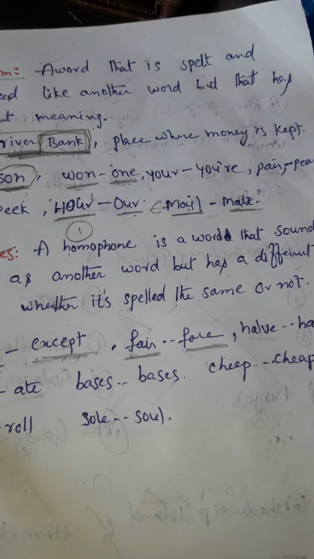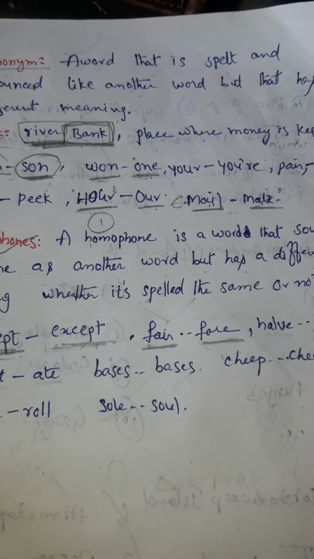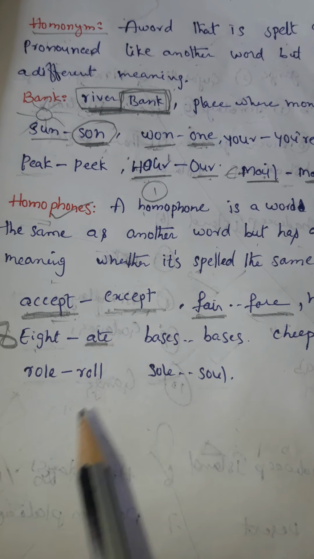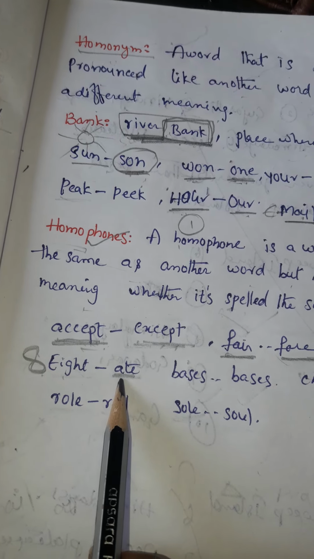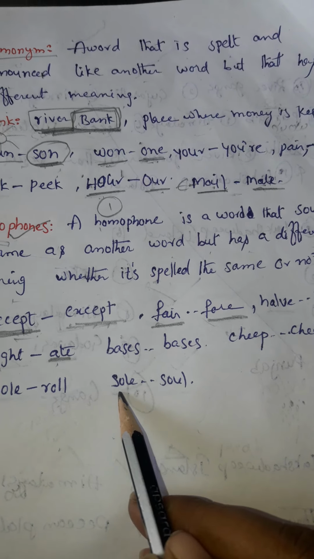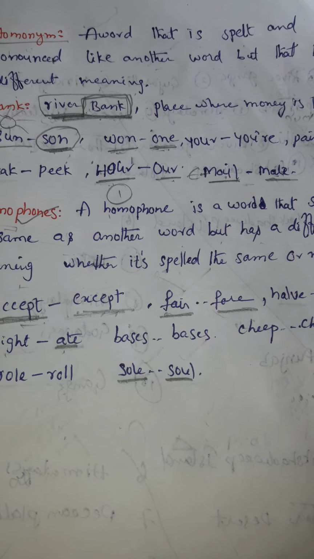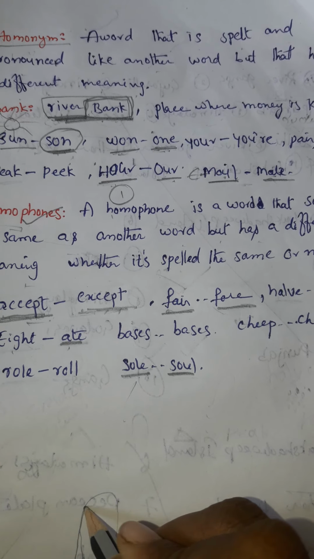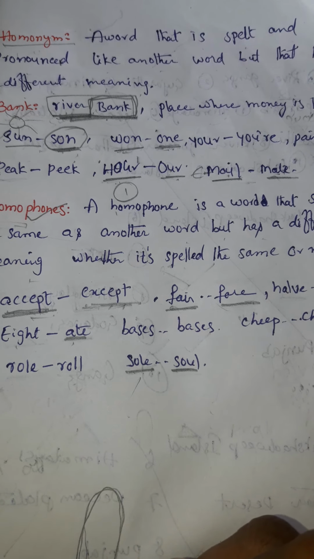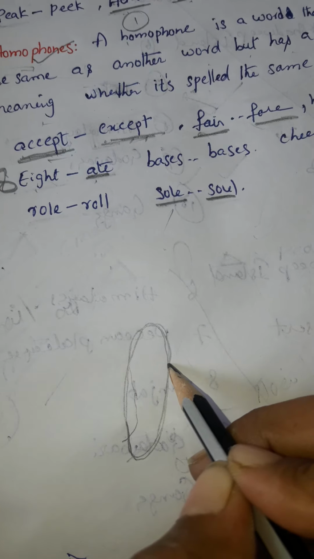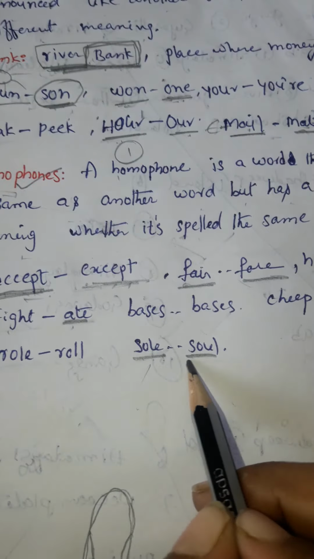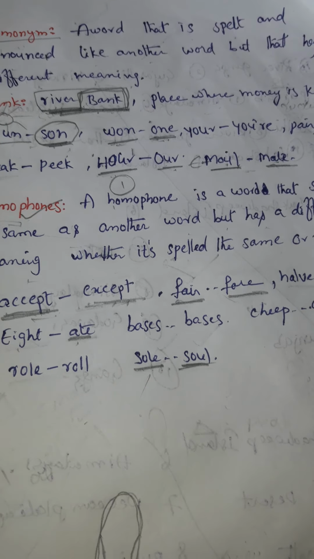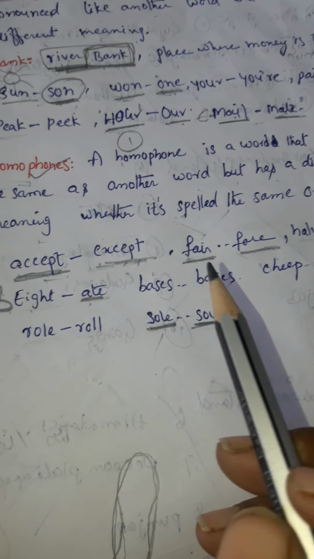Now, eight. Eight, and ate. Ate means to eat something. Ate is the past of eat. Eight and ate. Next, sole and soul. Sole means, in every shoe we get a small piece like this, the same shape as the shoe, that is called the sole. And the other soul is our spirit. So Atma, that is soul. So sole and soul.